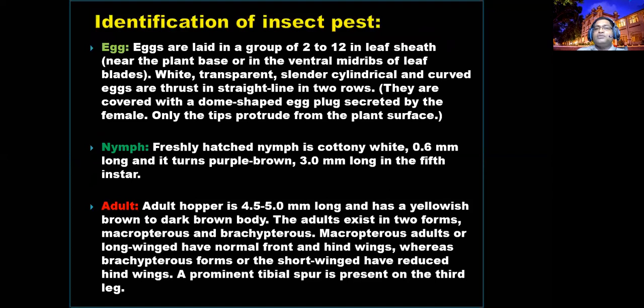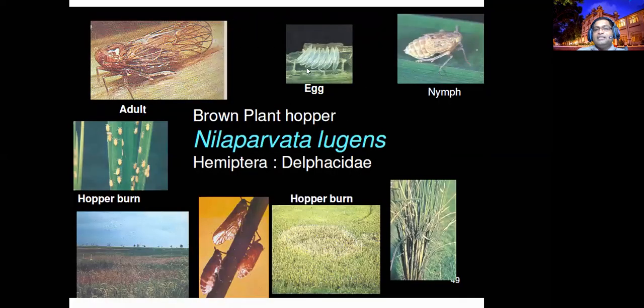How can you identify it? Normally the females lay eggs, and the eggs are arranged like a banana bunch, right? A transparent banana bunch. From this, you can easily identify whether this pest is there or not. From these eggs, you can expect the nymphs, which are wingless, without wings or reproductive parts. It's a group of hoppers. This is an adult, right? Brownish in color. That's why we call it the brown plant hopper.